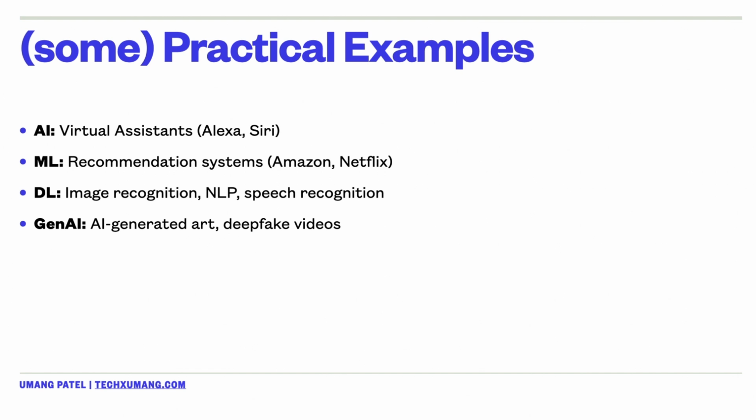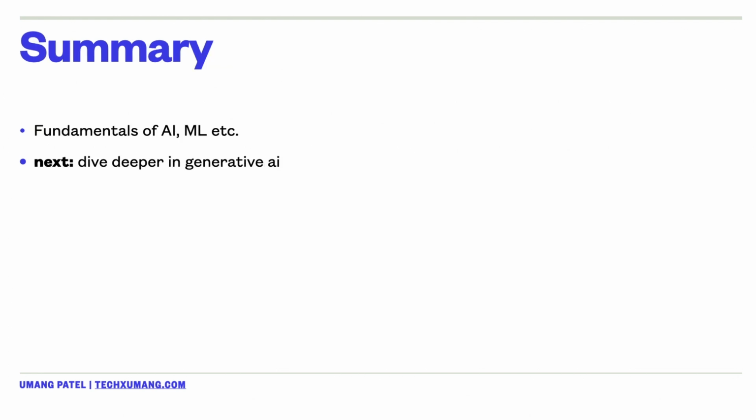Now, in summary, we covered some of the fundamental concepts and terminologies of AI, machine learning, deep learning, and generative AI. In our next video, we want to dive deep into generative AI, more focusing on AWS. We want to focus on the concepts, as I've mentioned, like large language models, foundation models, the types of foundation models and large language models, tokenization, concepts like these.